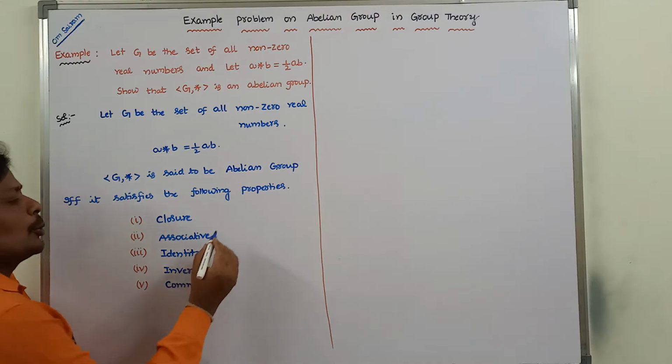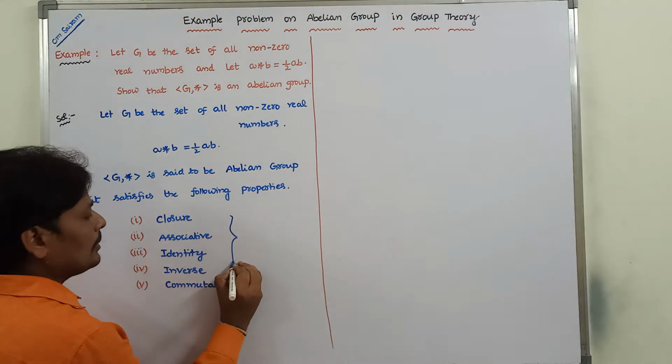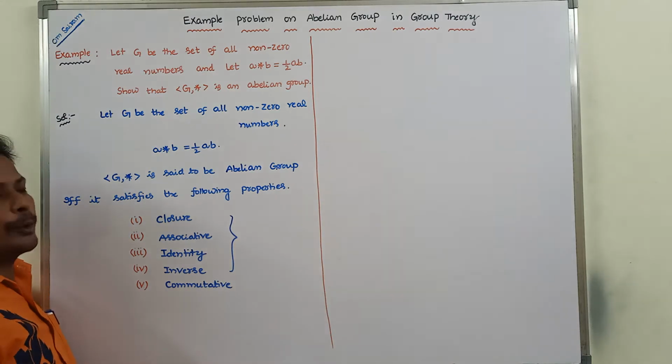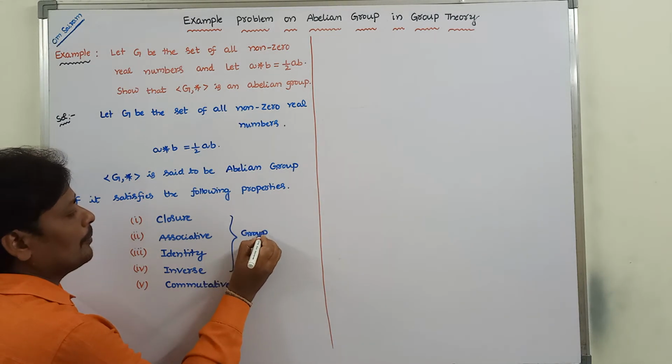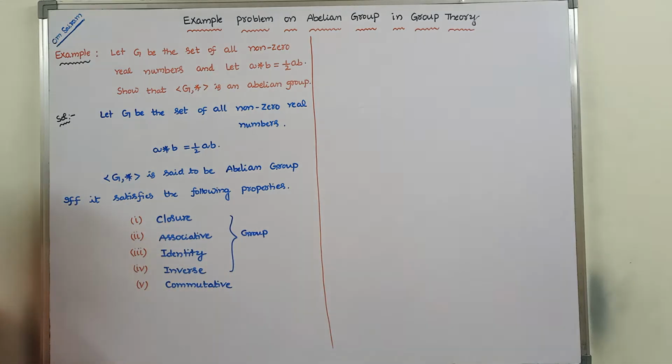For a group, we have to satisfy these four properties. Now the first one is closure property.